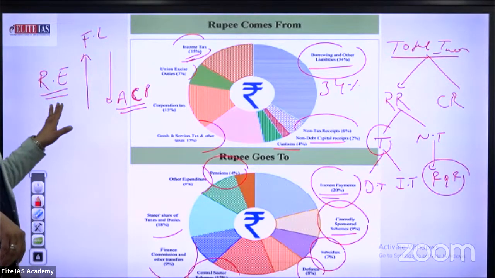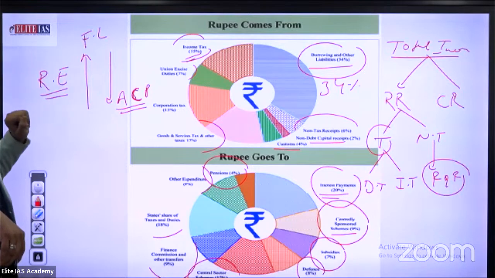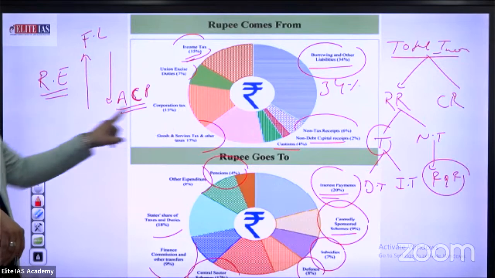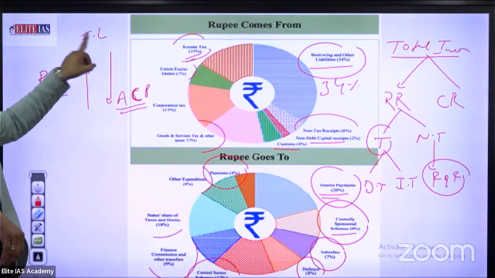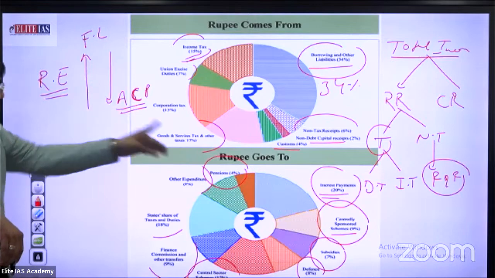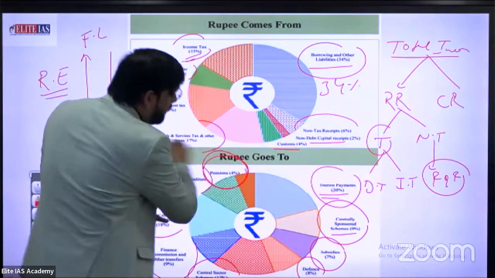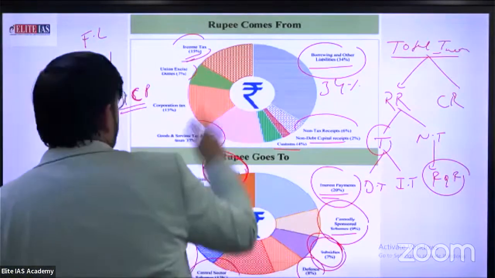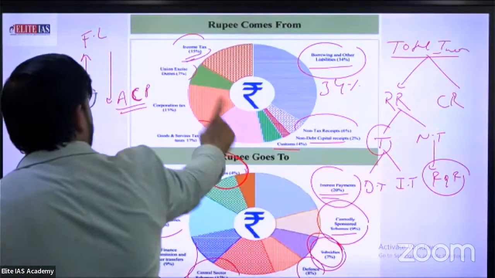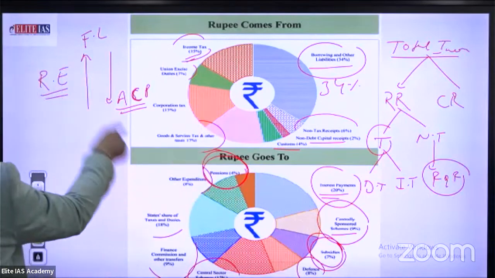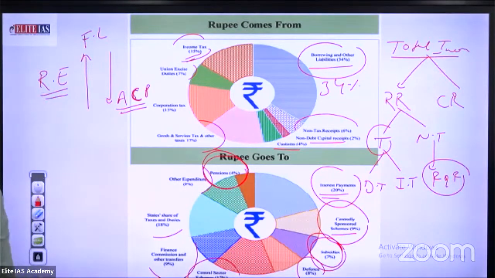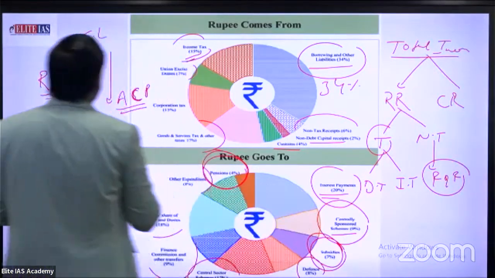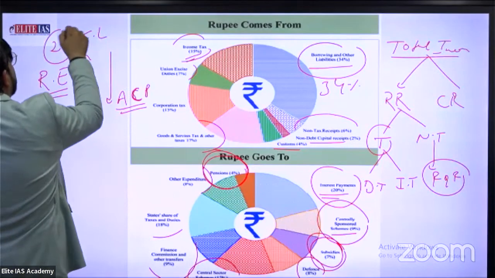What is the meaning of revenue expenditure? It increases the financial liabilities and decreases the asset creation possibility. Interest payment increases the financial liability. Salary, pension and subsidy are financial liabilities. So what about financial liability? 20% is interest payment, 3% subsidy, 4% pension. Directly, 24 plus 3, approximately 27% financial liabilities.